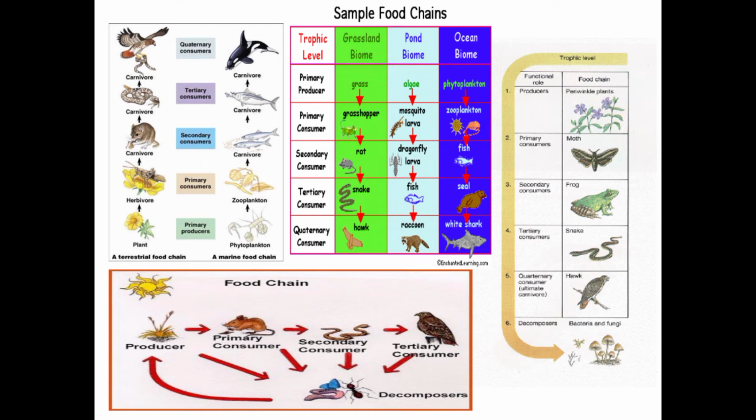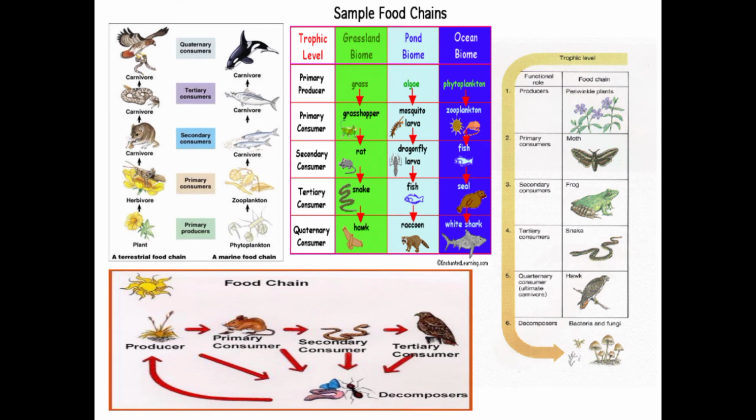In terrestrial, we have the grassland ecosystem. Ecosystem is also called biome. In grassland, primary producer grass, primary consumer grasshopper, secondary consumer rat, tertiary consumer snake, quaternary consumer hawk.